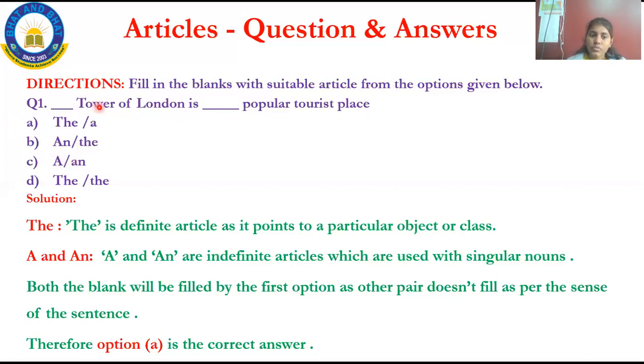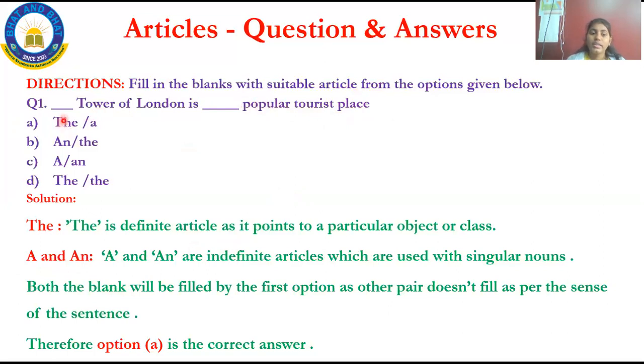Now we'll come back to the question. Dash Tower of London. See, Tower is an object here. Tower is an object, so it has to be filled with the here, because it is an object. And then popular tourist place. Now what is the definition of noun? Noun refers to a specific object, person name or an animal, right? Here it is tourist place. It is already a place, so it has to be filled with a.